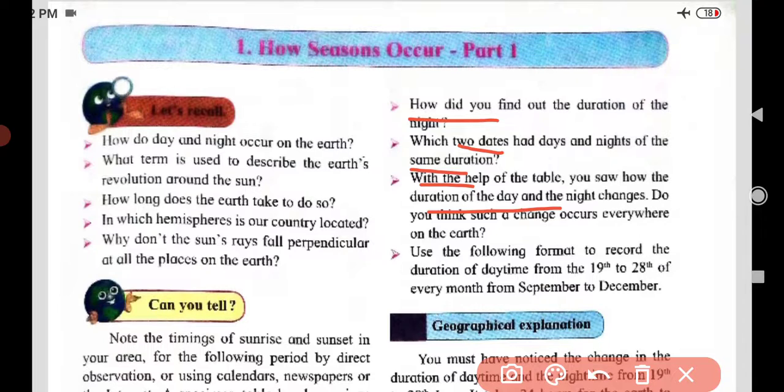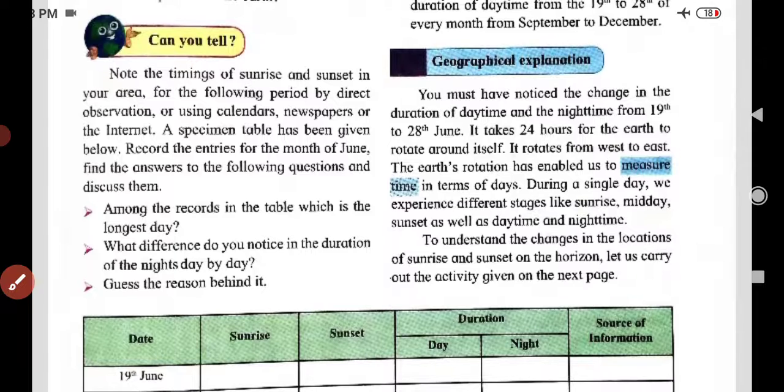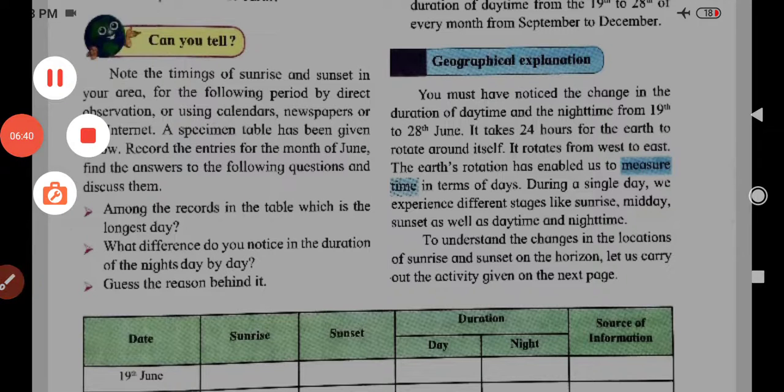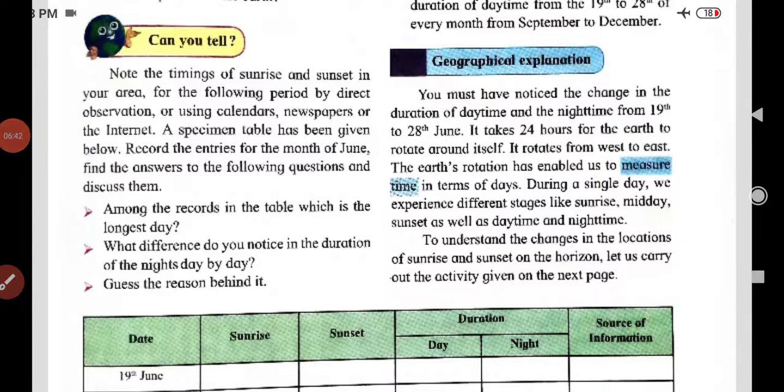Use the following format to record the duration of daytime from the 19th to 28th of every month from September to December. Even using the same format, we are going to record the dates and the timing of sunrise and sunset from 19th to 28th every month, from September to December. Is that clear, everyone? If you are not getting it, please comment. I can explain it for you again and again.